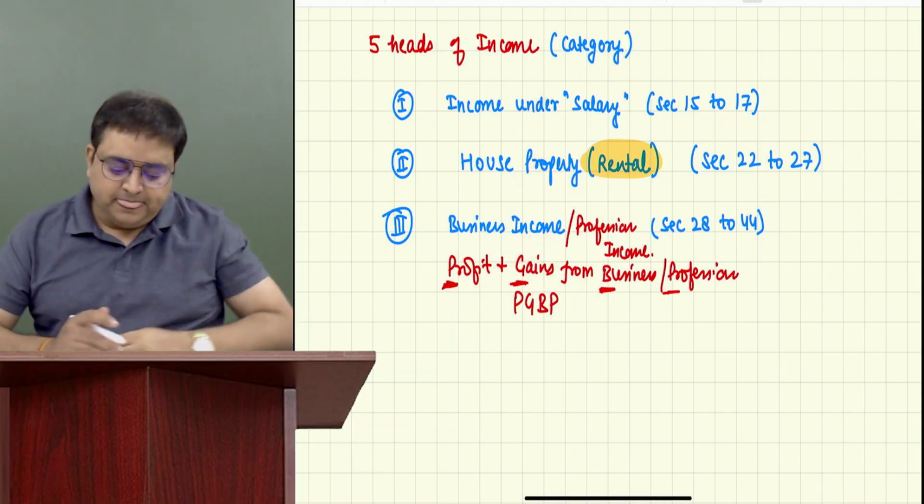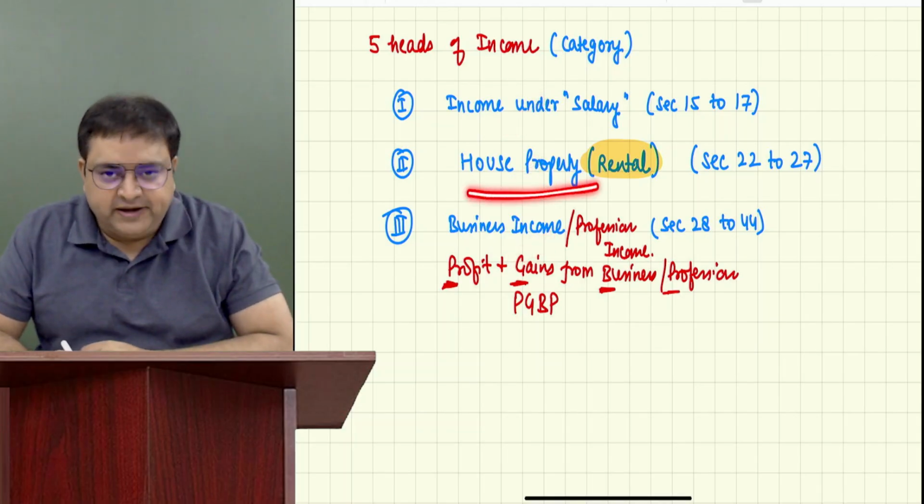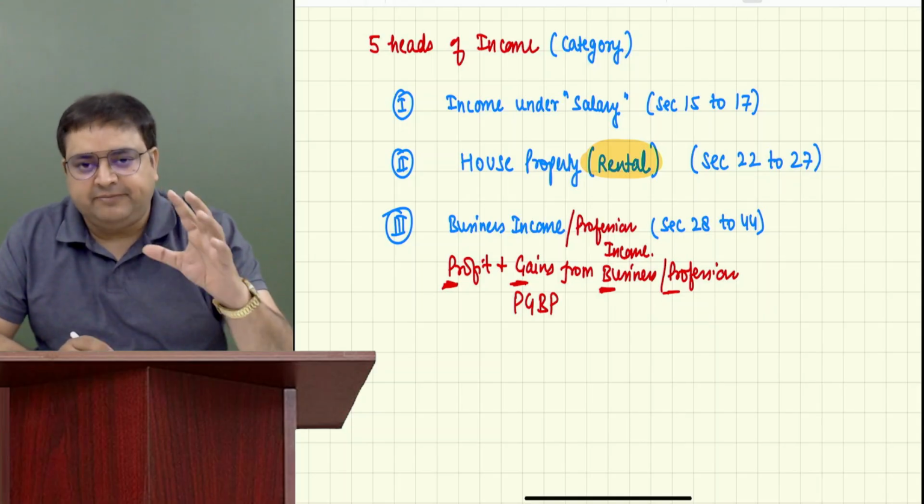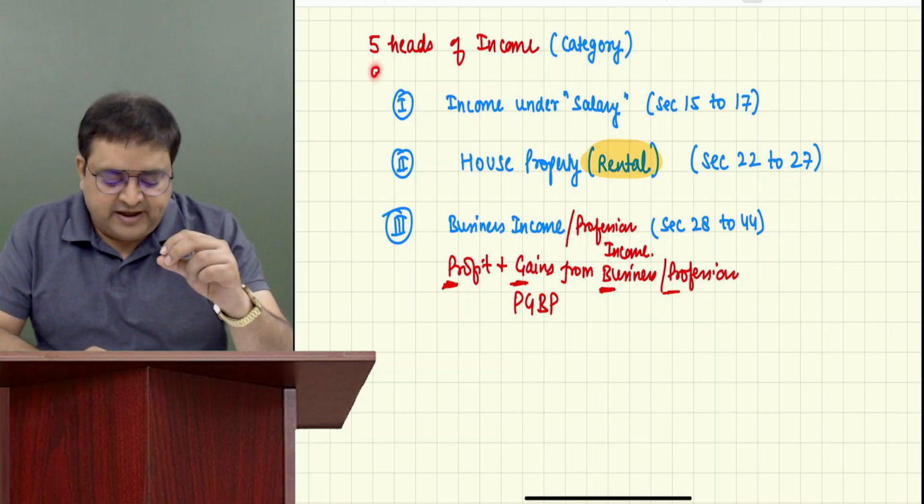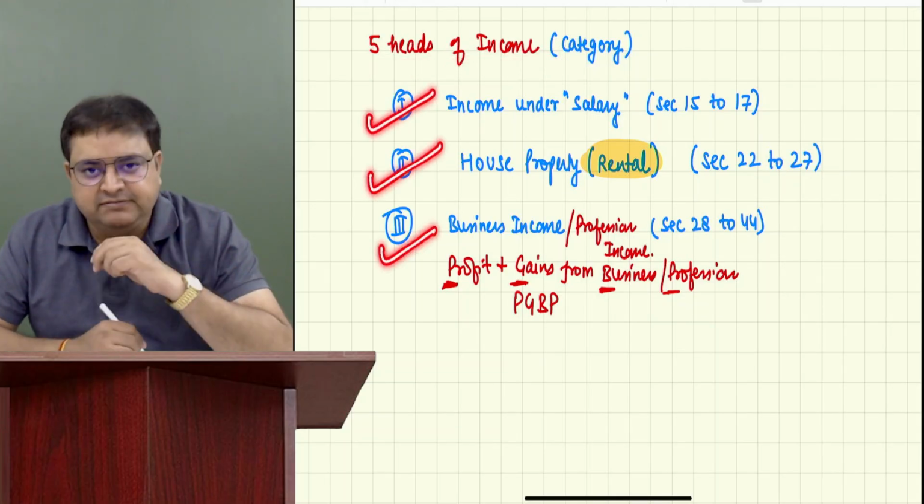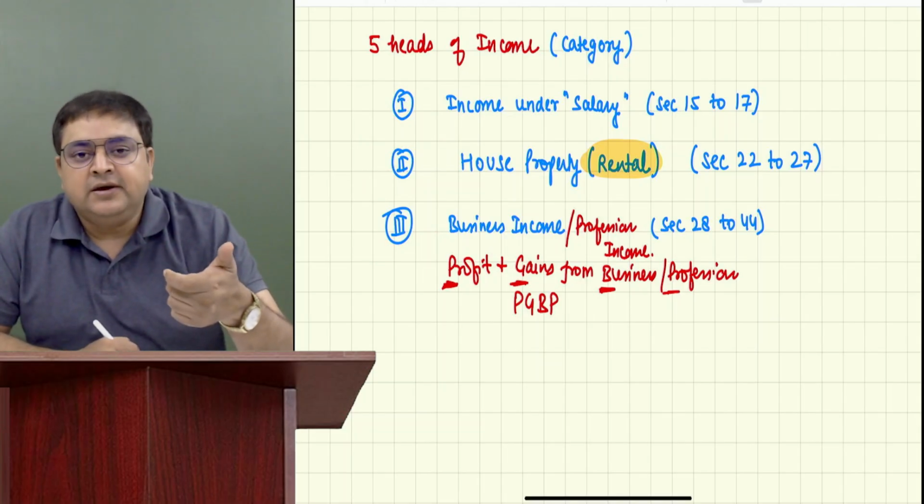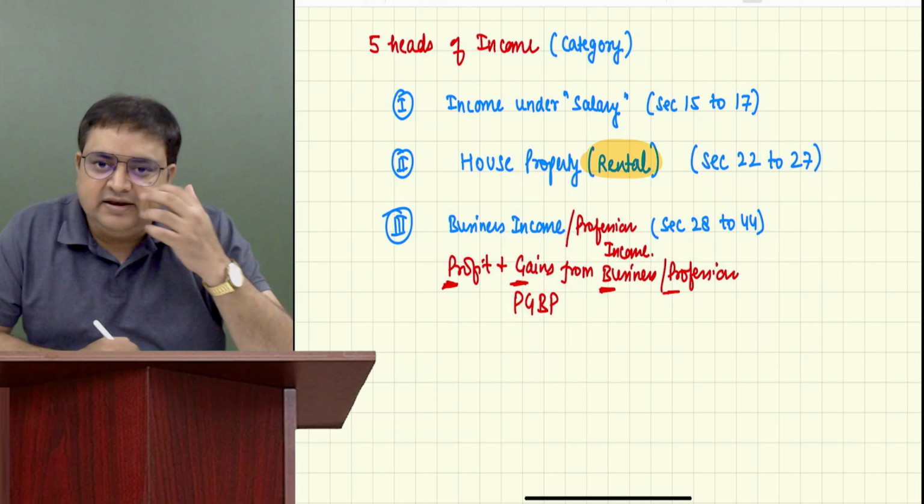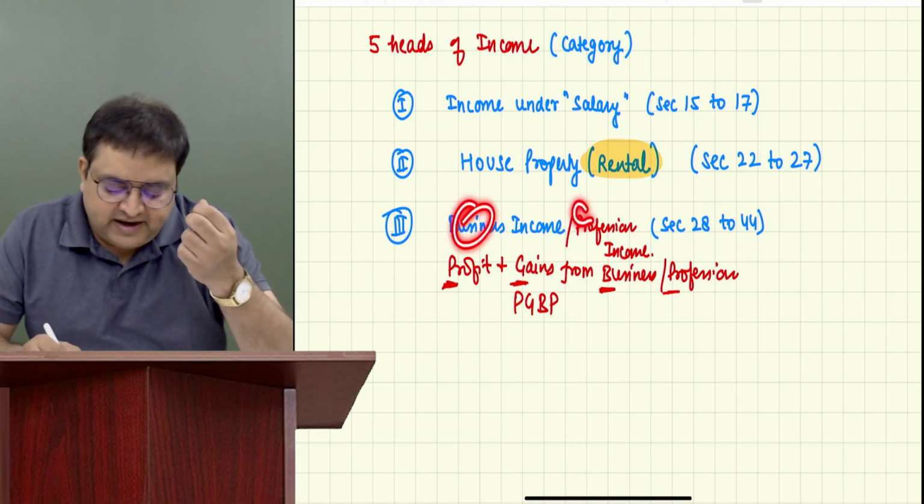Guys, when I say house property, these are actually the first 5 main chapters, 5 heads of income. First, we will be doing salary, then we'll be doing house property, then we'll be doing PGBP. What is the full form of PGBP? Profits and gains from business or profession. So whatever income we earn from business or profession, we categorize in this head.